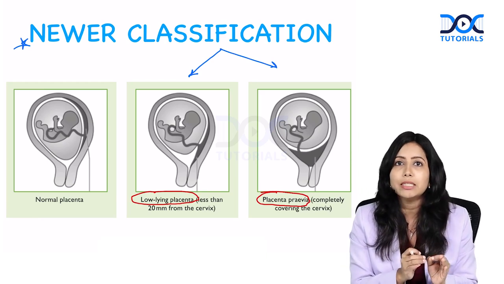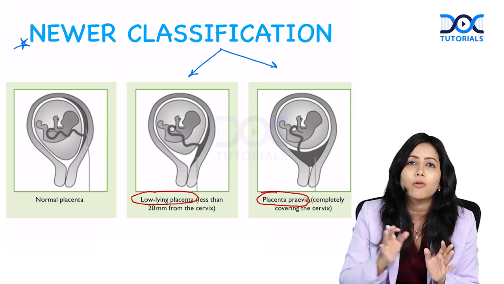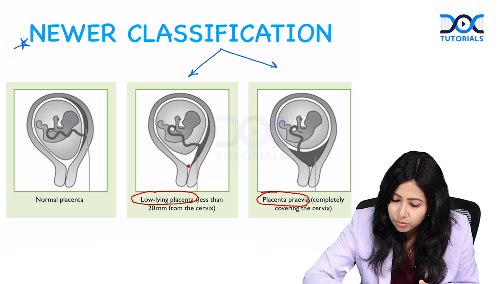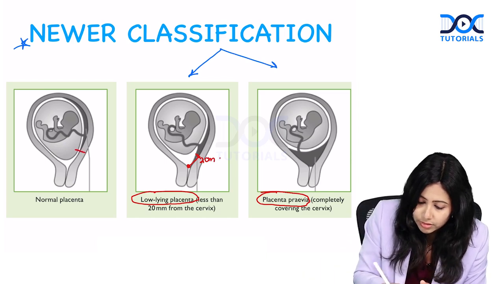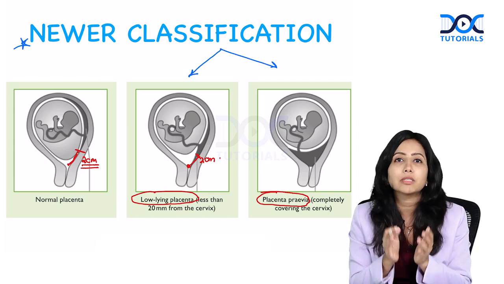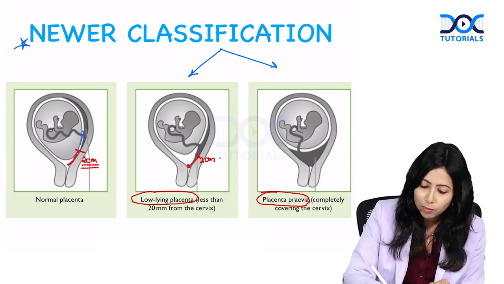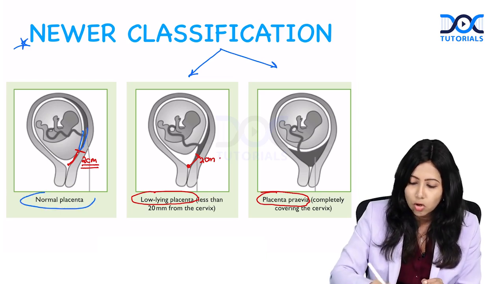Low-lying placenta means the placenta is within 2 centimeter of the internal os. So, let's have a look here. This is the internal os and suppose this is the 2 centimeter cutoff. This is just a schematic representation. So, in the first diagram, you see that the lower border of placenta is not within the 2 centimeter of internal os. This is normal placenta.